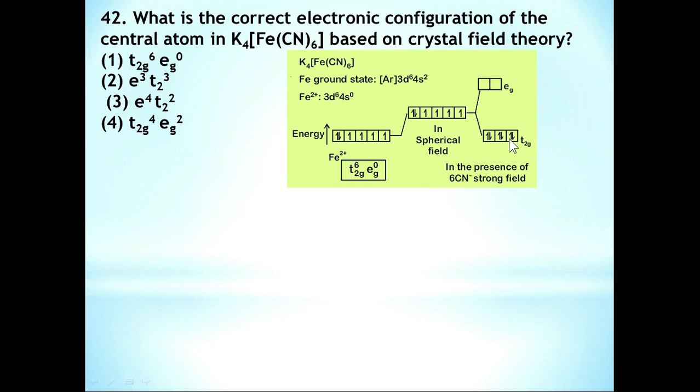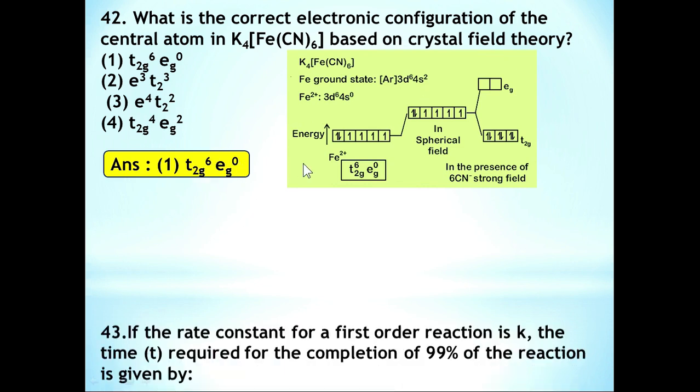In that case, all 6 electrons are present in the t2g orbitals. So if you consider these options, option 1, t2g6 eg0, is the correct answer. Due to the presence of 6 CN- strong ligands, pairing of the electrons takes place, so we get the t2g6 eg0 configuration.